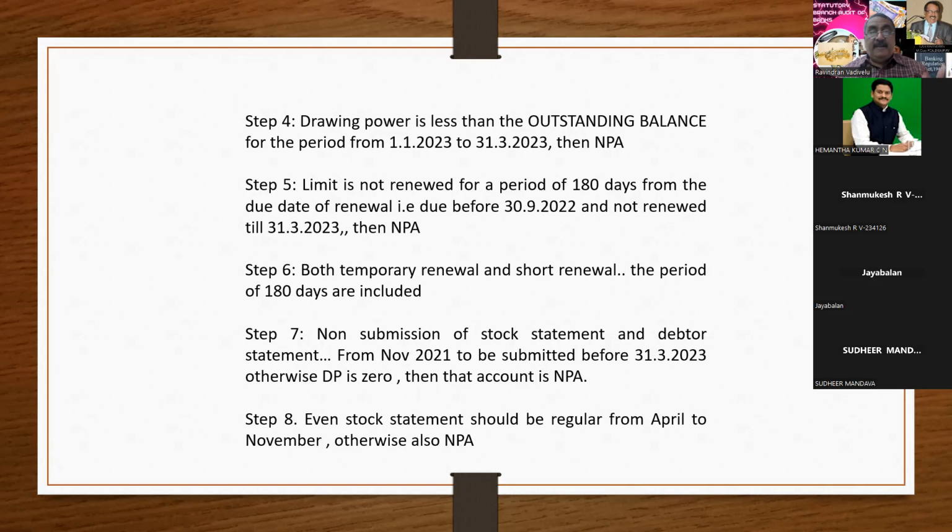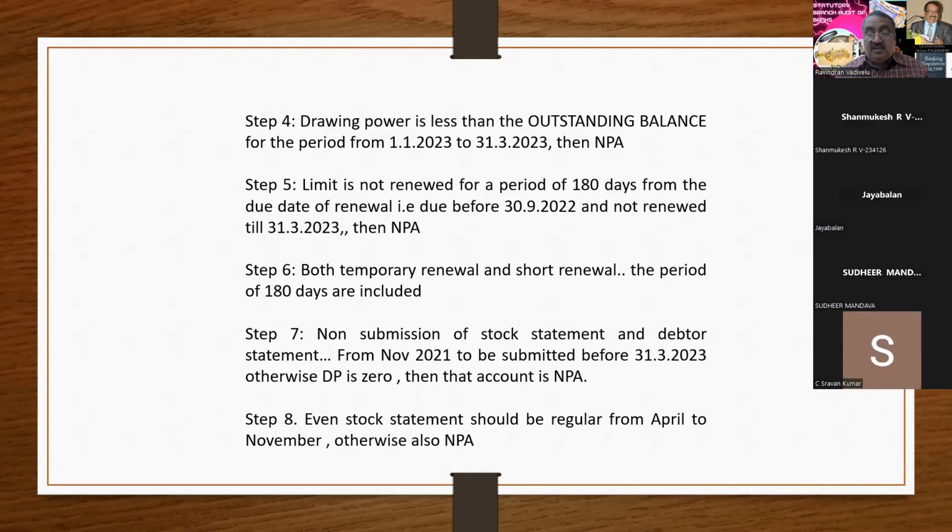Is it clear? It's a very, very important point because identification is very, very important. Any doubts, sir?